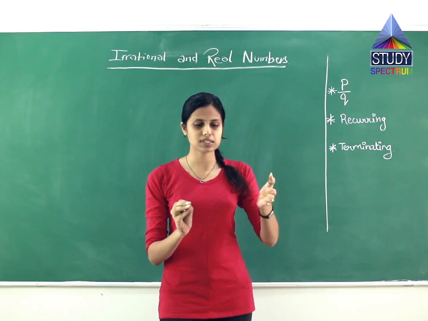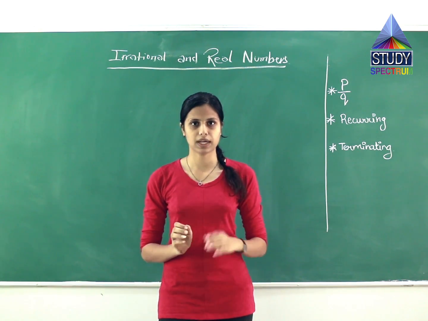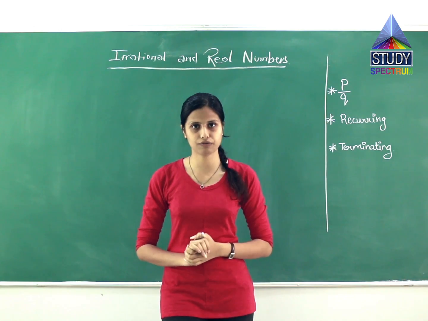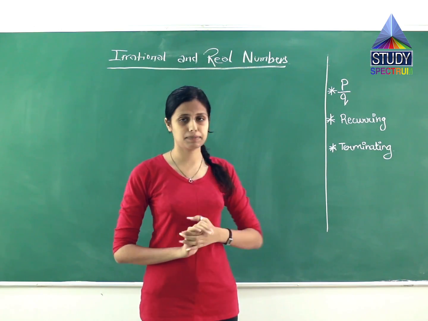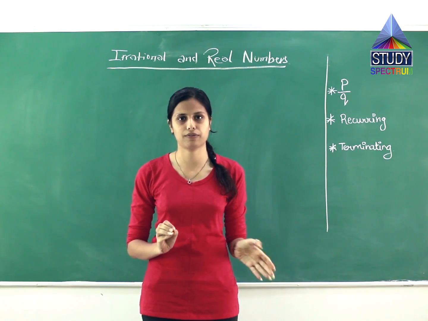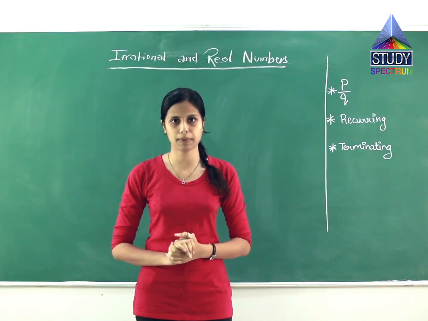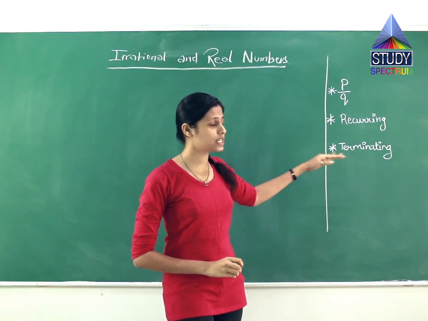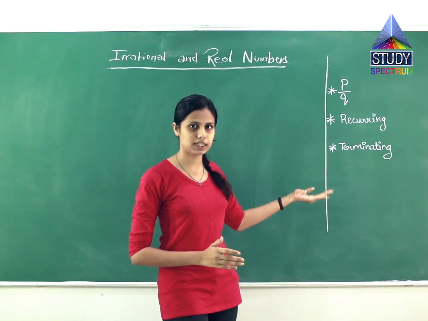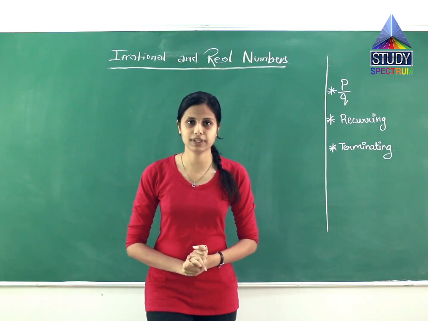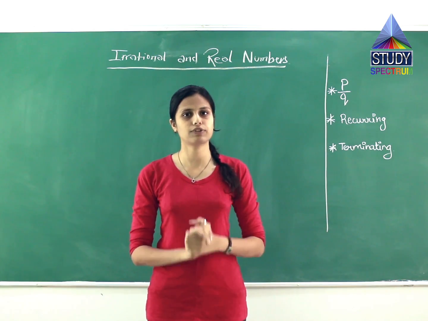Terminating means after a certain point, the remainder becomes 0. Then the division cannot be carried on further. It is called terminating, like 0.165. That's it. There is no other number repeating. So it is terminating because it is ending after a certain time. So are you clear with all three properties? These are the properties of rational numbers.